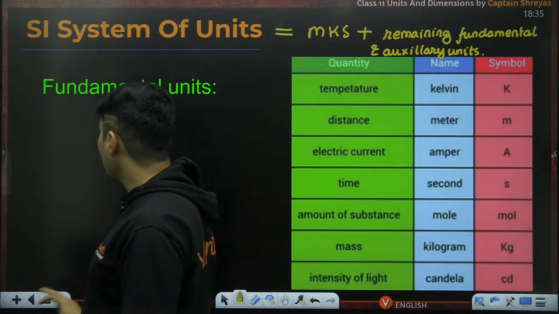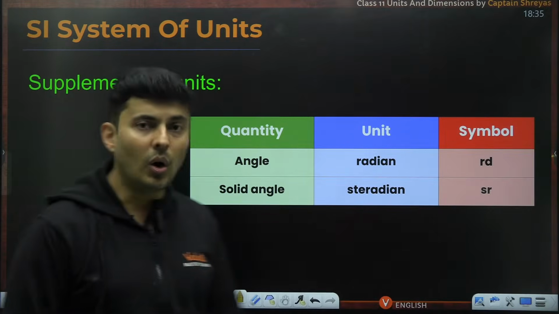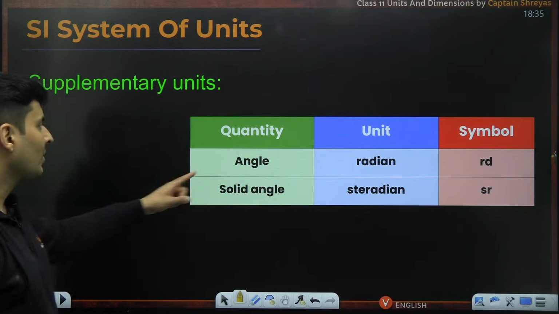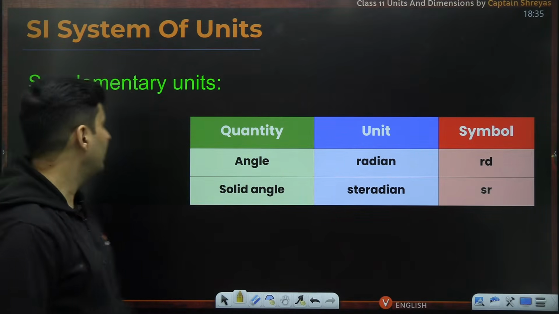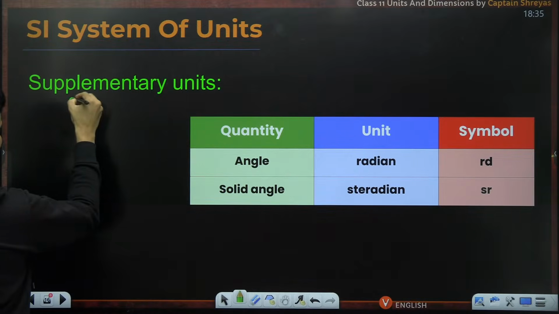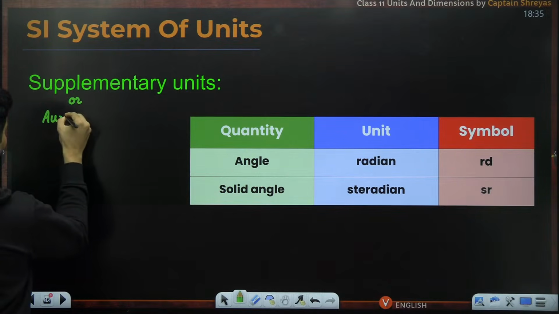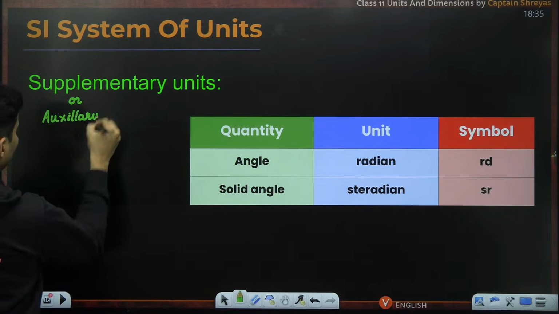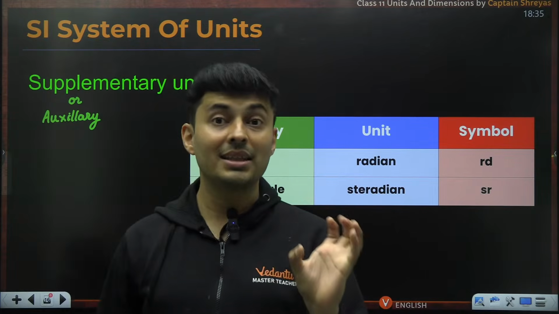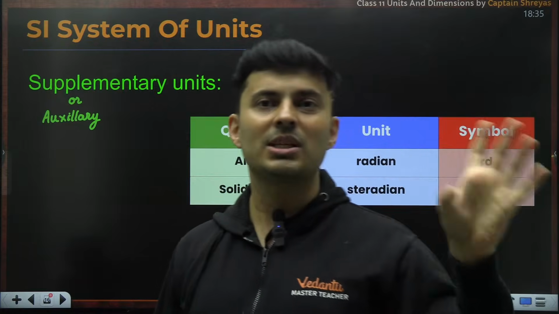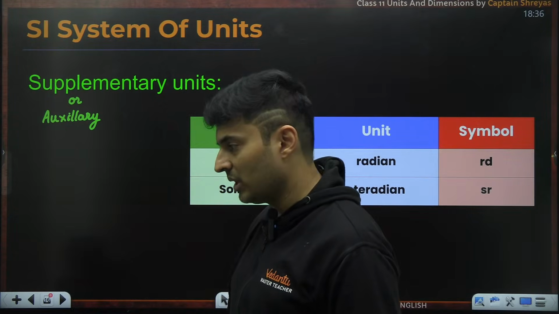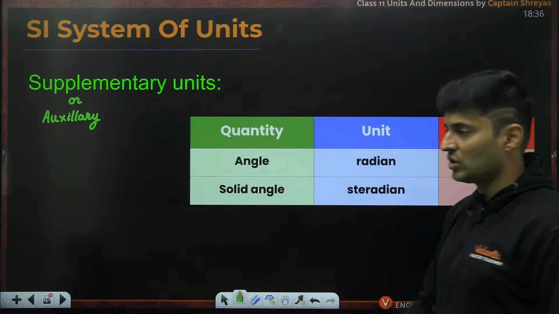So what are those two remaining auxiliary units or supplementary units? One is angle, the other one is solid angle. Supplementary or auxiliary, one and the same thing. Now these units were added later on when they understood that they are also important, they are used every time and they also take part in many other derived quantities. So angle and solid angle.